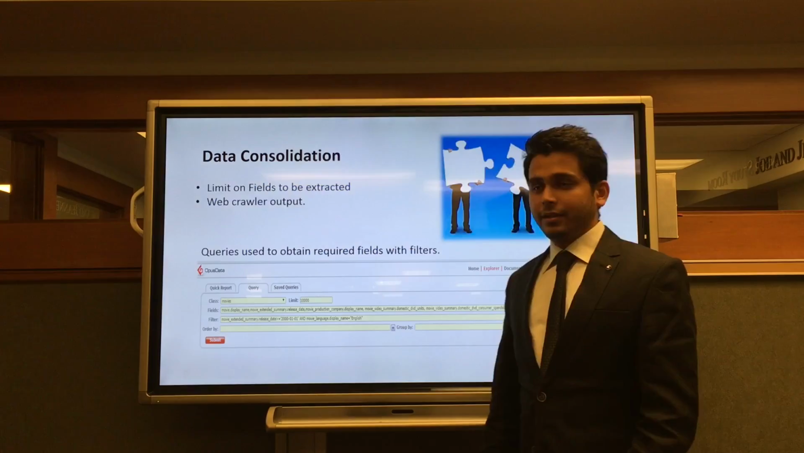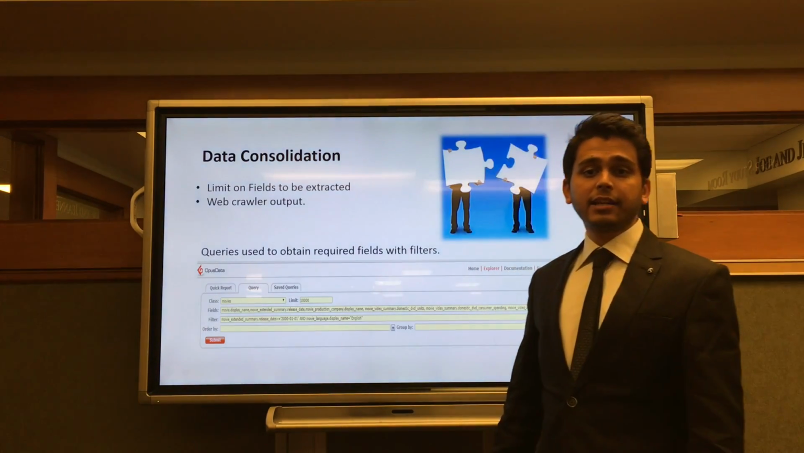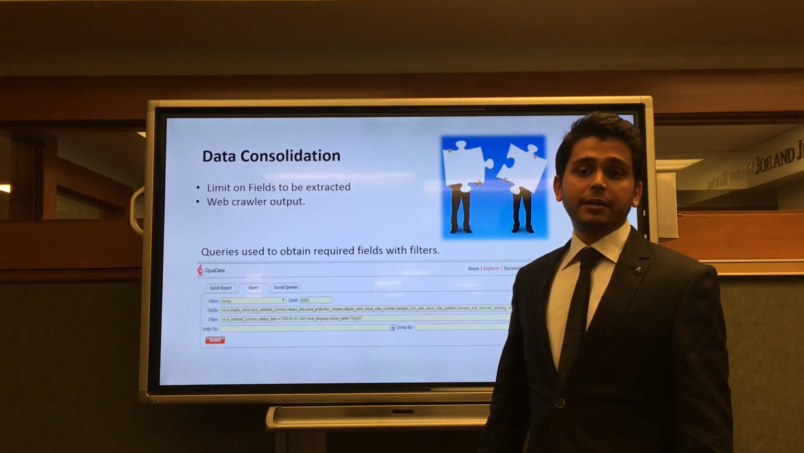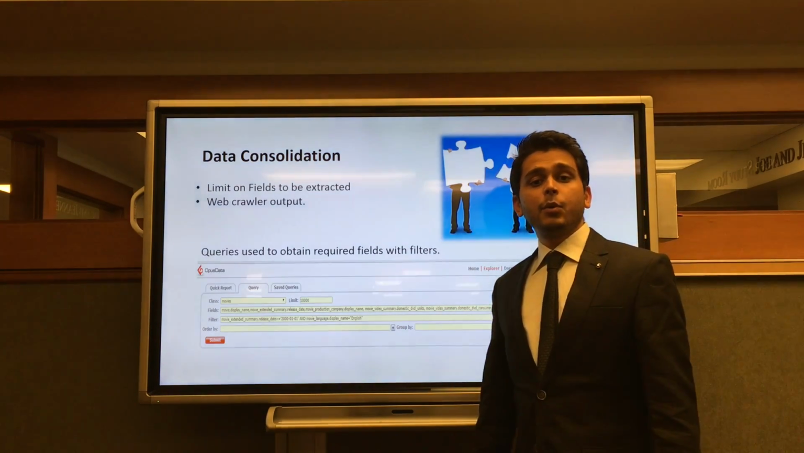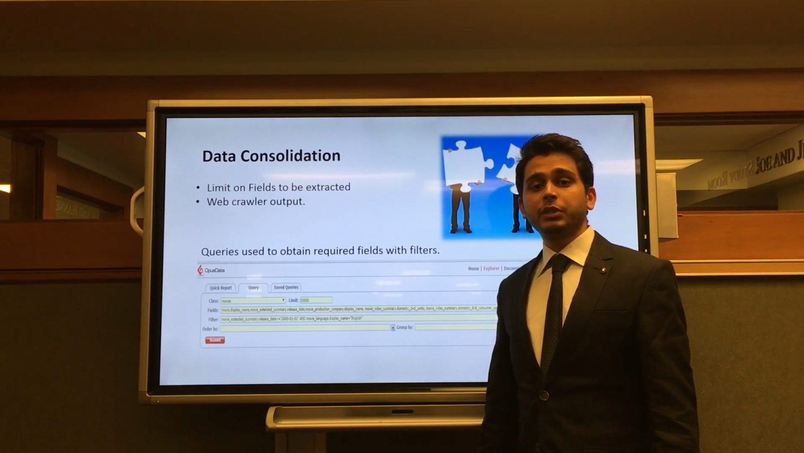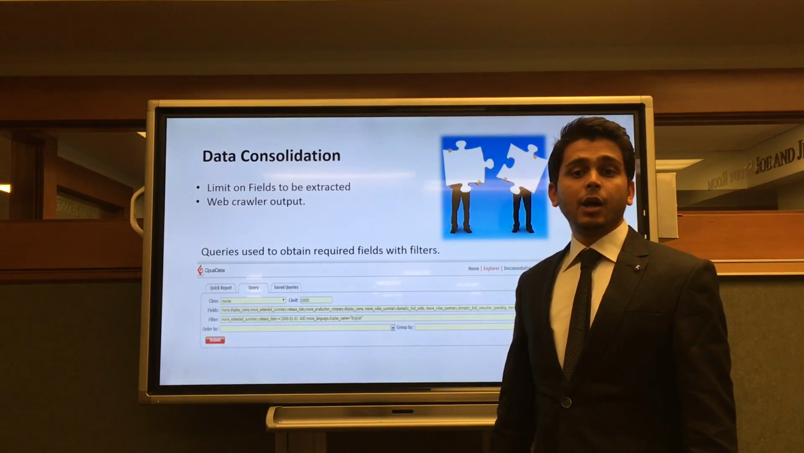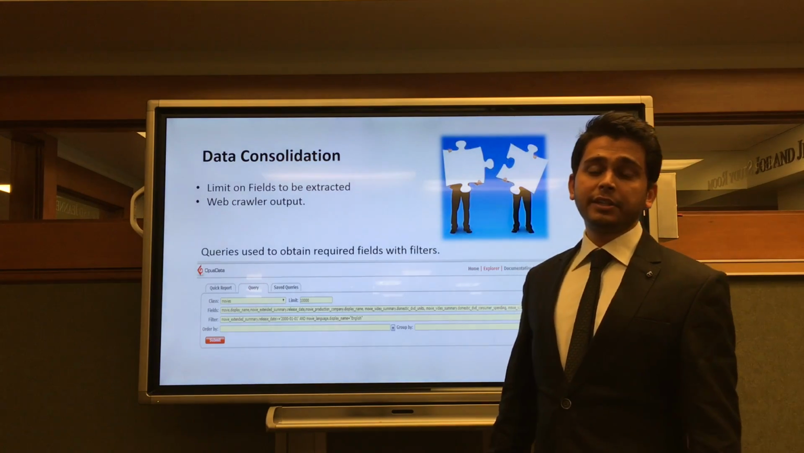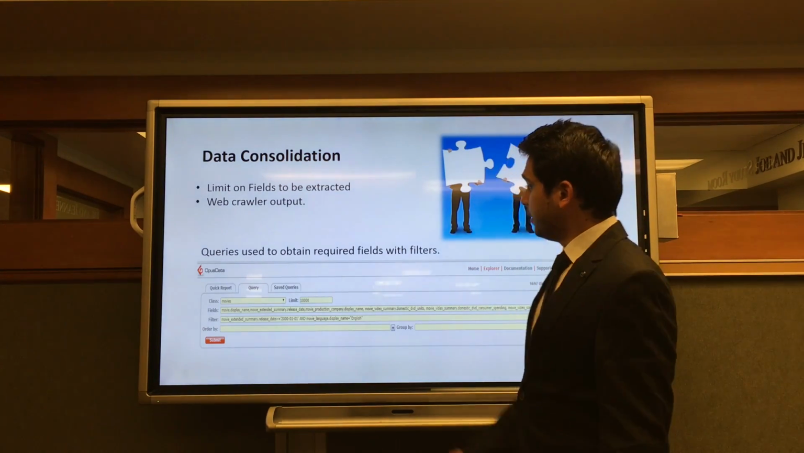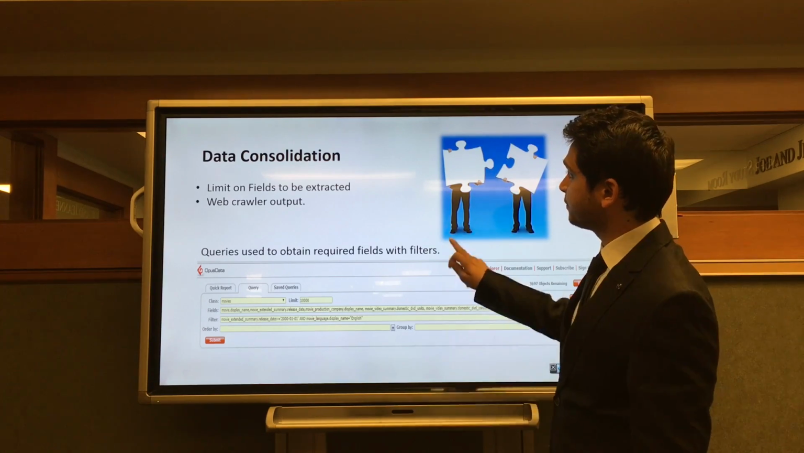Data consolidation. We used queries and filters to extract variable data, but at the time only 5 variables could be extracted. Hence, we had more than 4 Excel sheets which we later consolidated into one. Another data set, the web crawler output which had IMDb ratings, was consolidated into the main data set. Here is an example of the query which we used to extract the data.